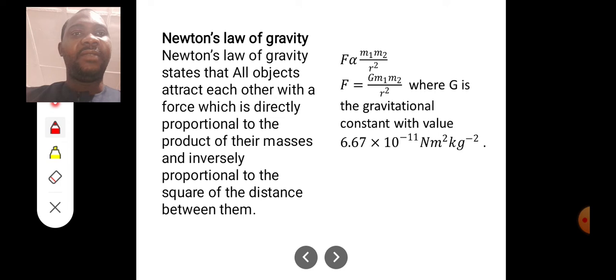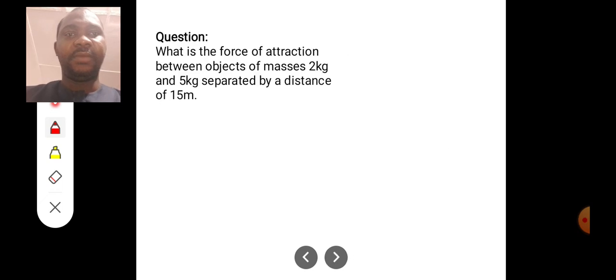With that, we have F equal to G m1 m2 all over r squared, where G is called the gravitational constant. That is the proportionality constant, and it has a constant value of 6.67 times 10 to the power minus 11 newton meter squared per kilogram squared. Now let's see some questions.